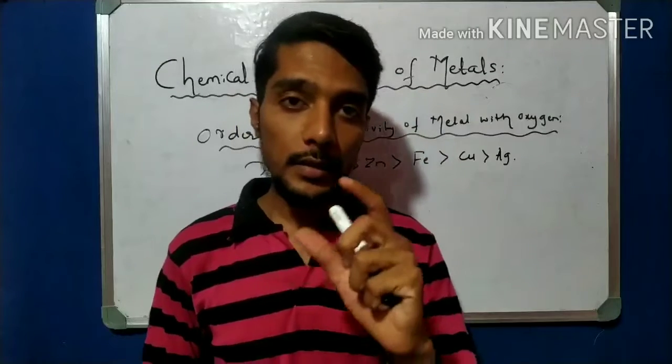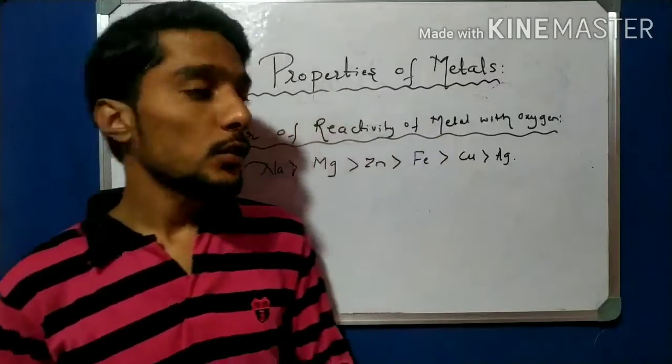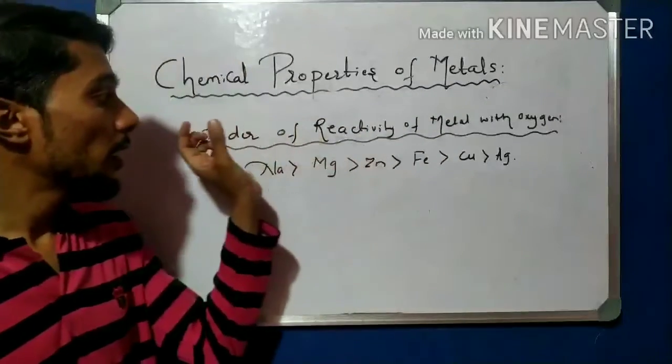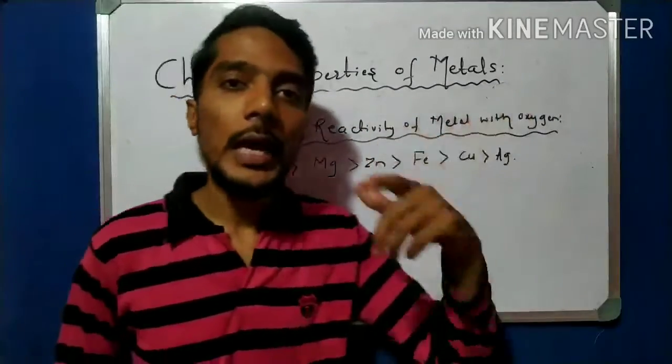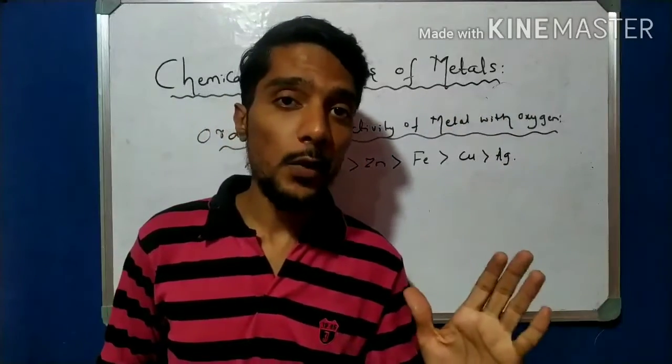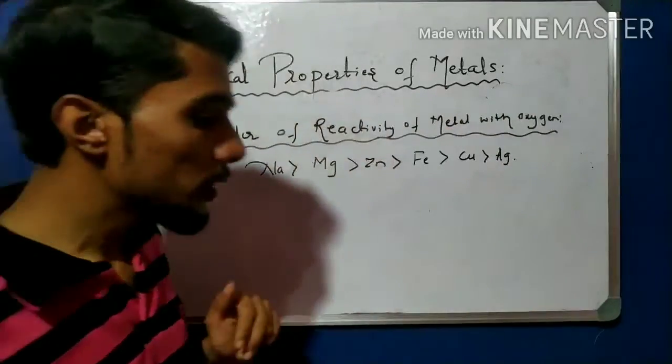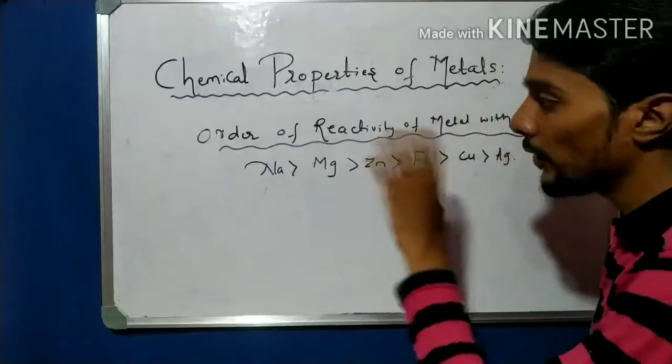Now take, sorry, I forgot something here. So I can take first here the order of reactivity of metal with oxygen. Later we take the second property with water. Okay, so please cover this point also here. I forgot this.